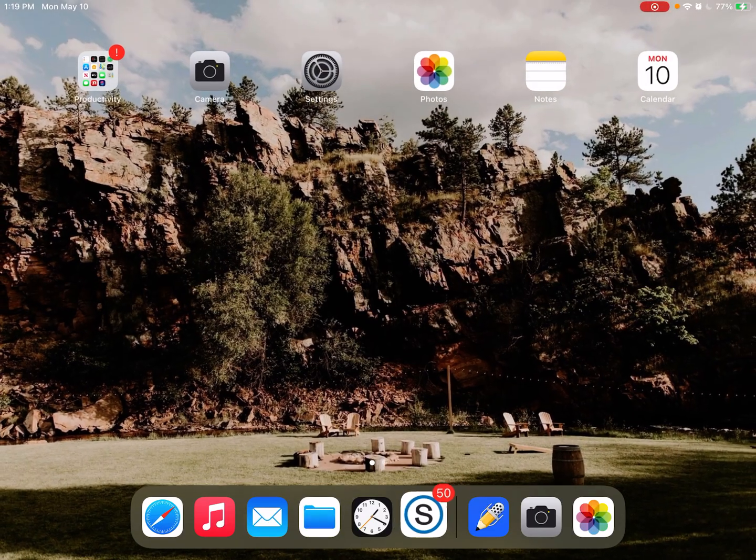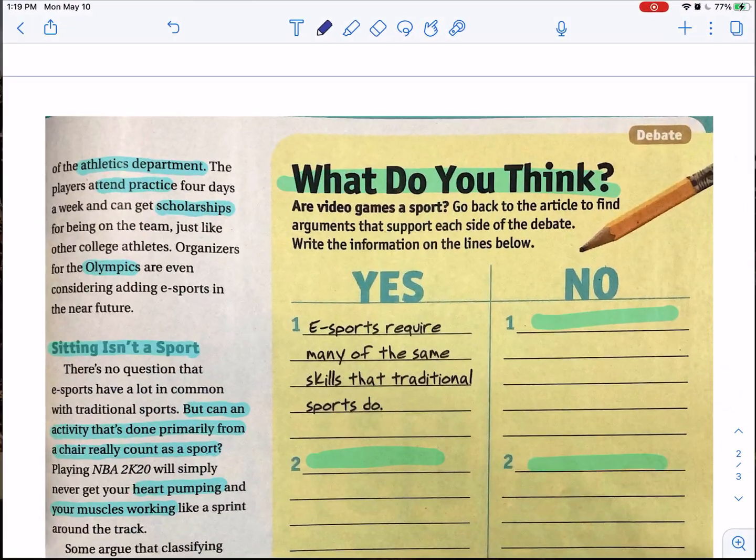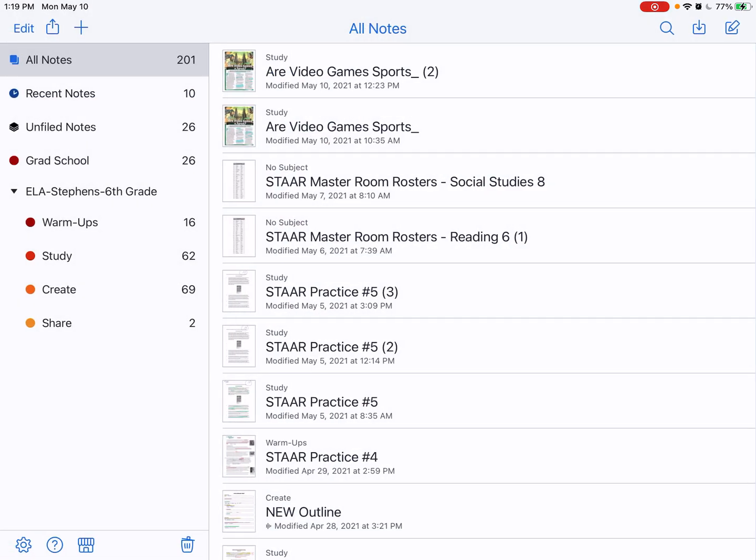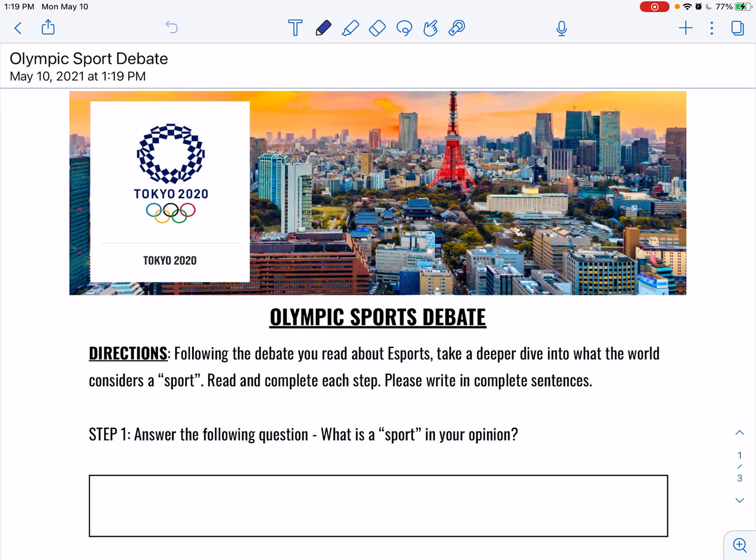And let's just go over the instructions on this assignment. So the reason why we're doing this Olympic sport debate is because the Tokyo 2020 Olympics were postponed because of COVID. So now they are taking place this year, the summer of 2021.